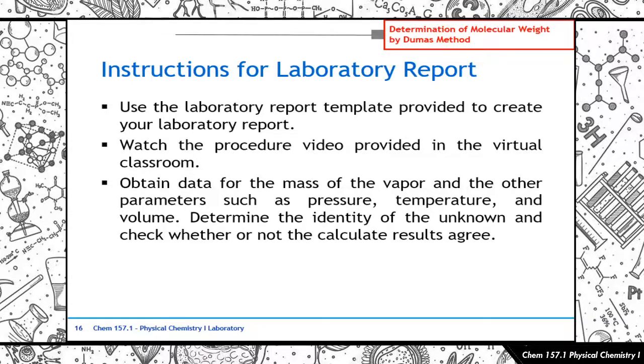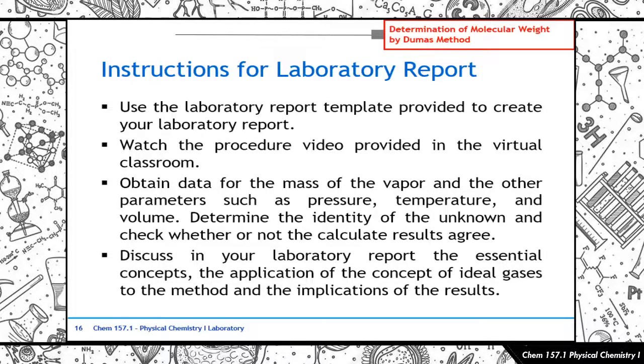Tapos ngayon, after that, you have to determine the identity of the unknown. Kasi, given nandun sa video yung percentages of the elements in your unknown. So, you can easily determine or you can easily approximate kung ano siya. And then, titingnan mo ngayon kung whether your calculated results agree to the identity of that particular unknown substance. And then discuss in your laboratory report the essential concepts. So, yung application ng concept of ideal gases to the method, tapos the implications din ng results nyo. If ever na may deviation siya or something, the sources of error, and then the usual stuff like that.